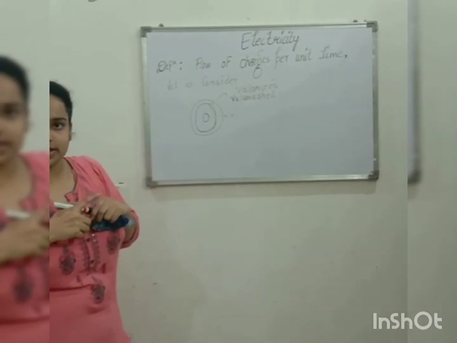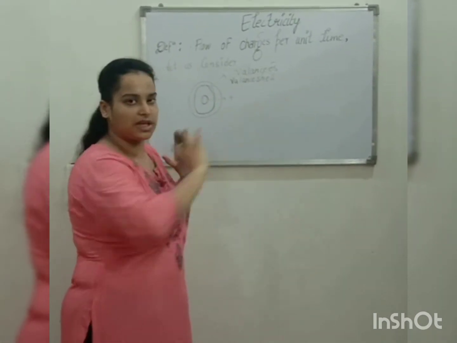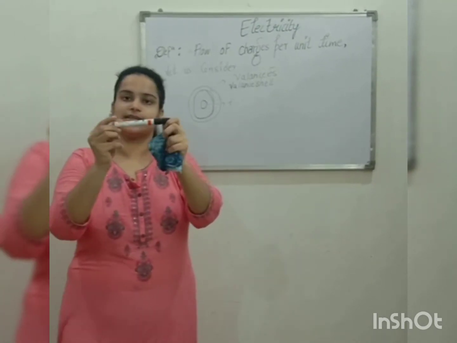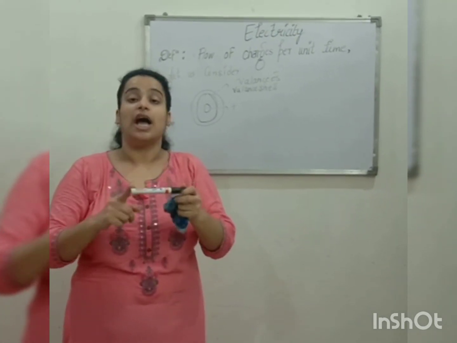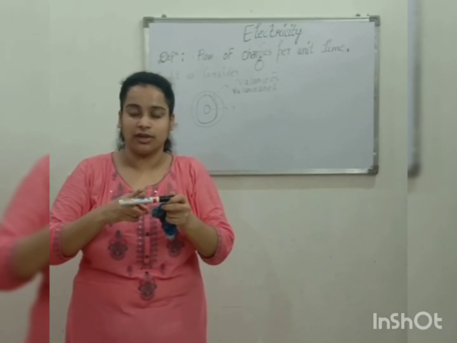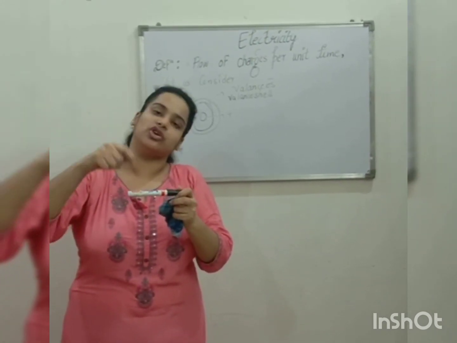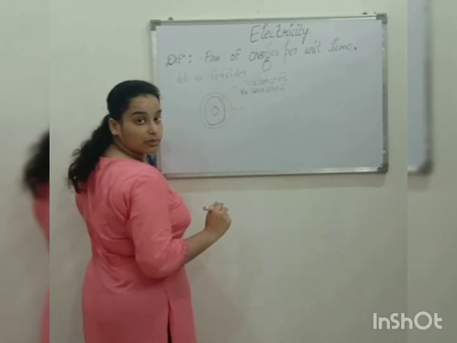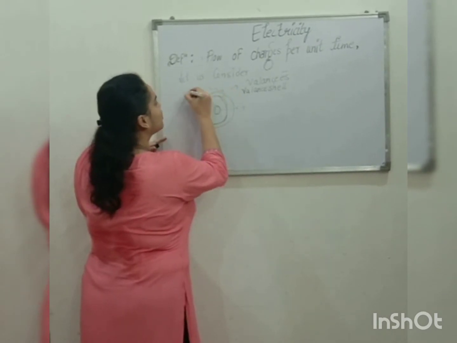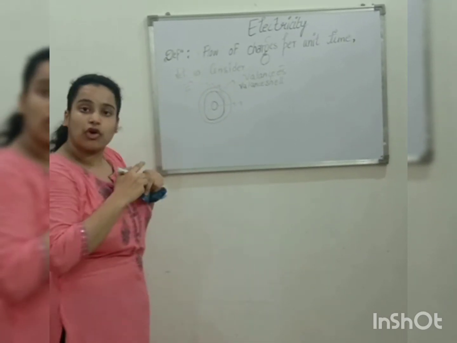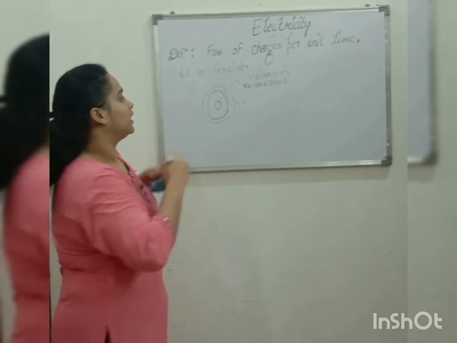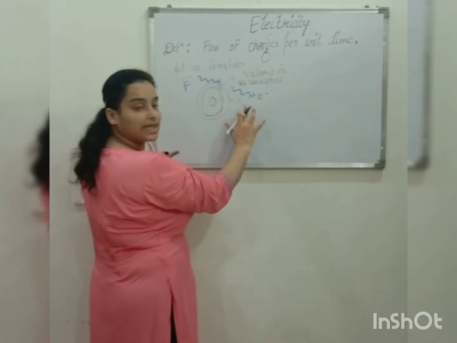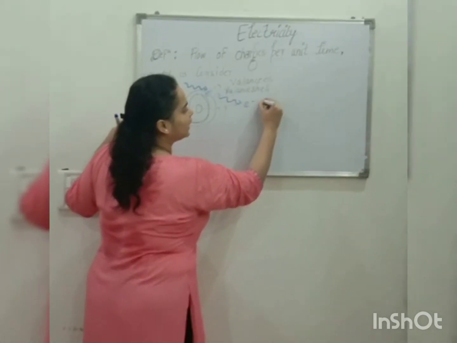For example, we will consider that n number of atoms are placed near to each other, one after another. For example, this is a pen. It is made up of atoms, and we apply a force on that pen. We can't apply the force on a single atom, so we apply the force here. Okay. In that case, what will happen when we apply the force? The electron present in the outermost shell can leave that space. So this electron which leaves the outermost shell is called a free electron.